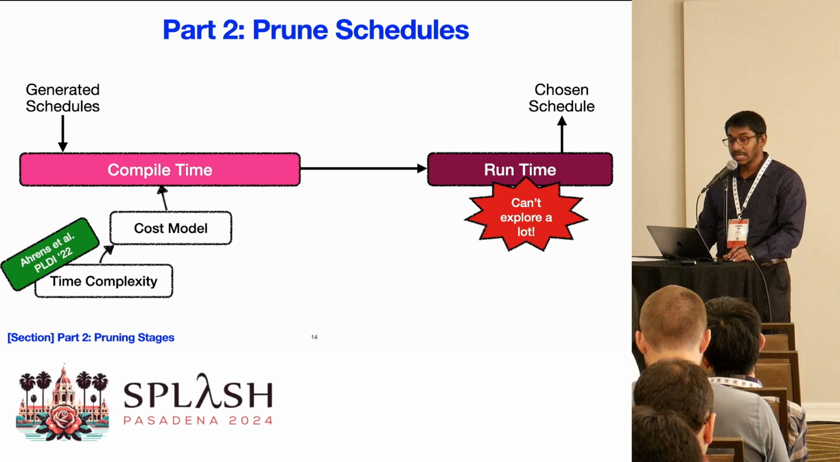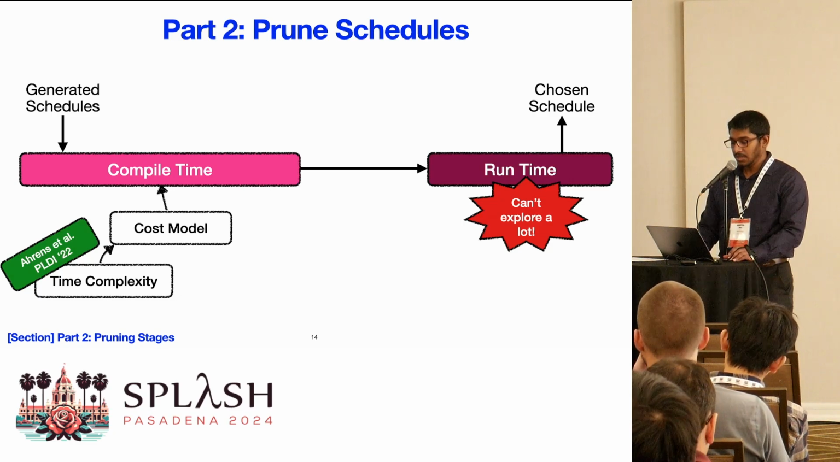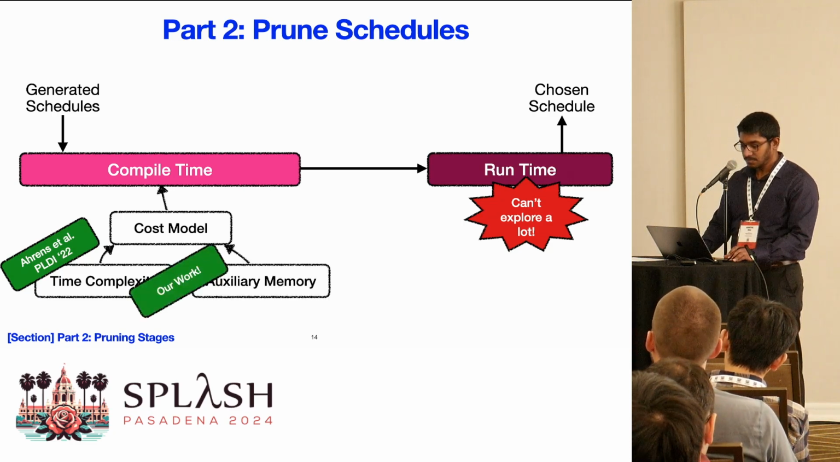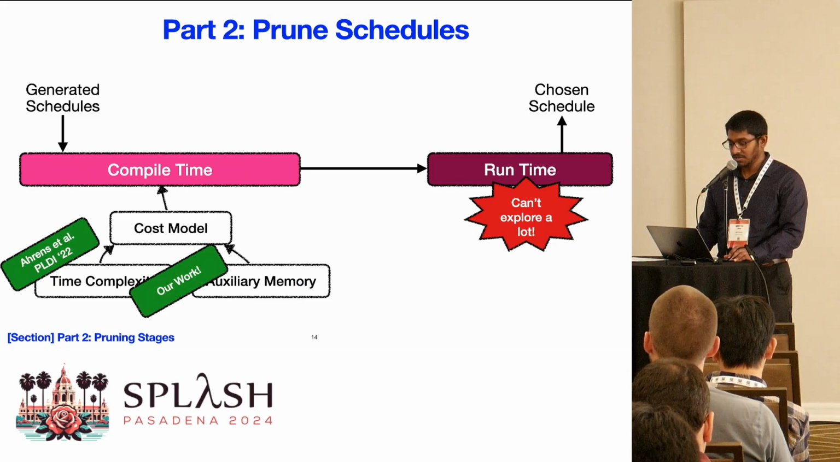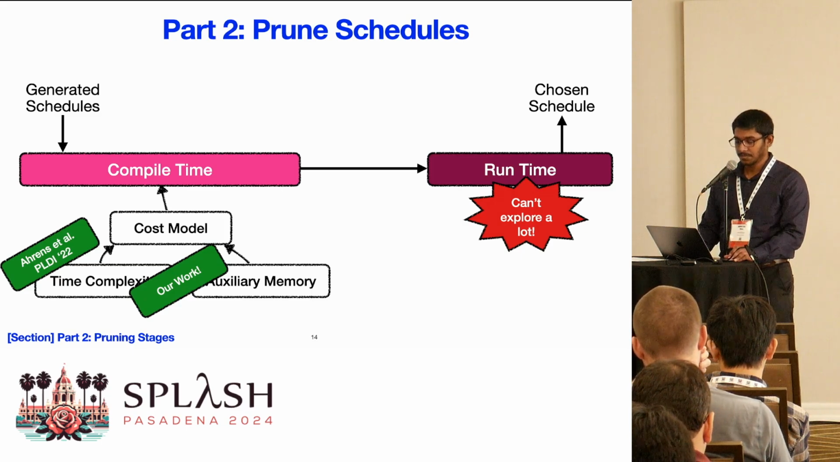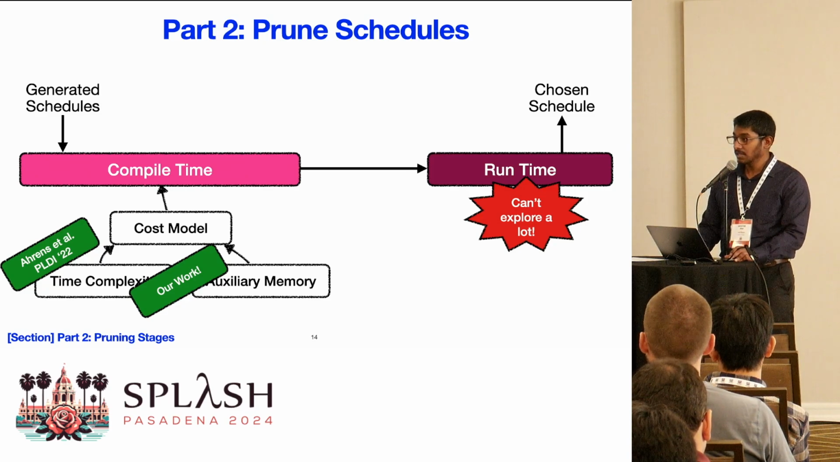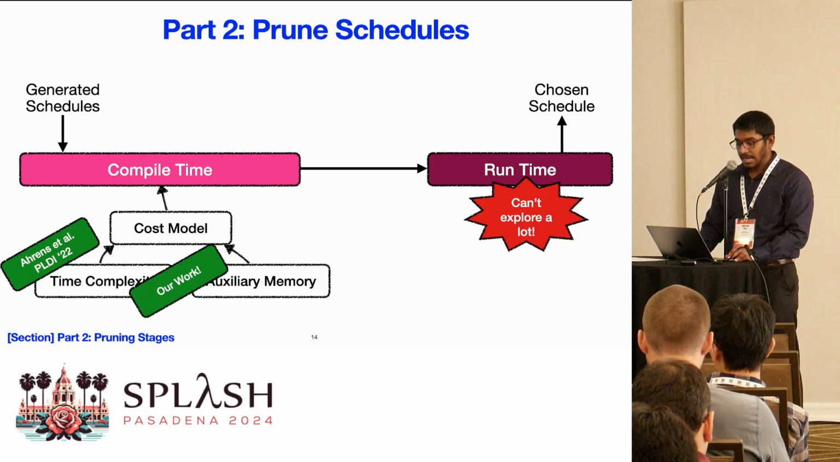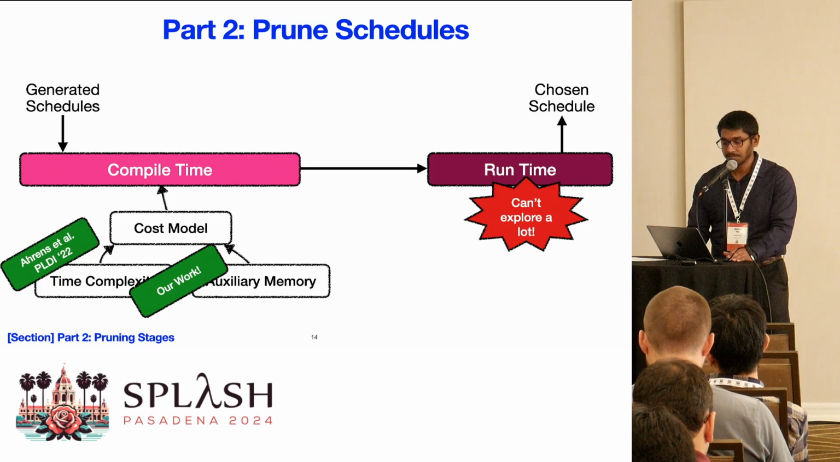RNs in their PLDI22 paper use time complexity to prune the search space. In this work, we also consider the auxiliary memory of a schedule to prune the search space. At certain instances, we observe that a schedule with better memory complexity and reasonable time complexity can beat the schedule with the best time complexity, and vice versa.